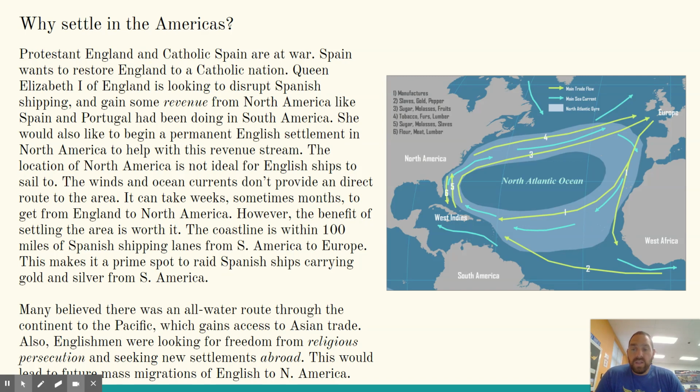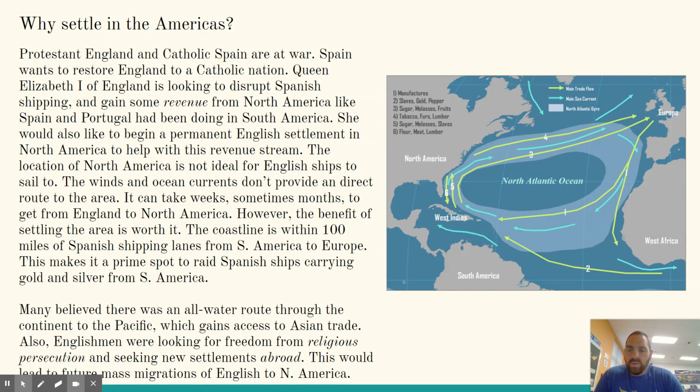So the benefits are definitely worth it. The coastline is within 100 miles of Spanish shipping lanes from South America to Europe. So all the Spanish ships that come out of South America and the West Indies have to travel past this line to get back to Europe. So this coastline right here, which is where the English want to settle, is right on the way past the Spanish shipping lines. Okay. So this makes it a prime spot to raid Spanish ships carrying gold and silver from South America. Okay, it makes it easy for them.